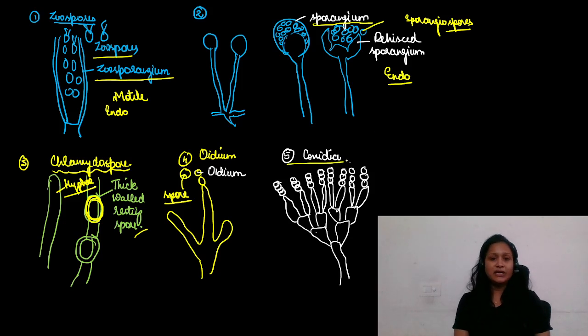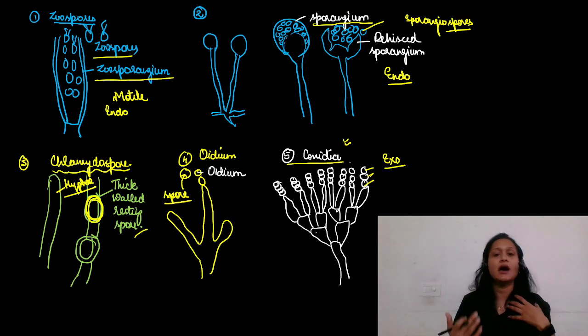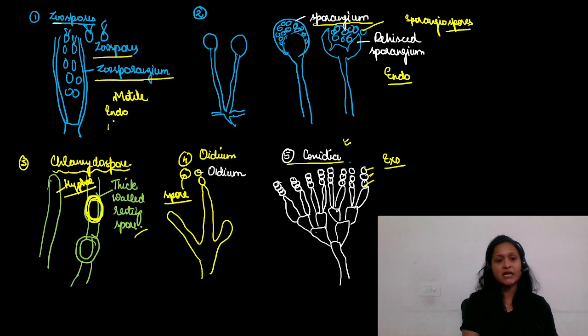Next is conidia, which is also in your syllabus. Conidia can be single or numerous, and they are in branches. Numerous conidia you can see here are produced outside the hyphae, exogenously. They are exogenous spores. So remember this: zoospores and sporangiospores are endospores, whereas conidia are your exospores. Zoospores you will see in fungi which are aquatic, like Saprolegnia.